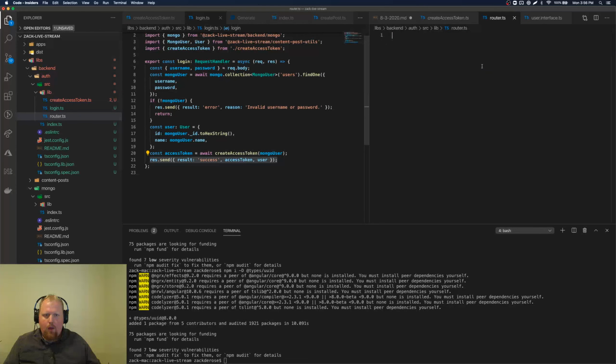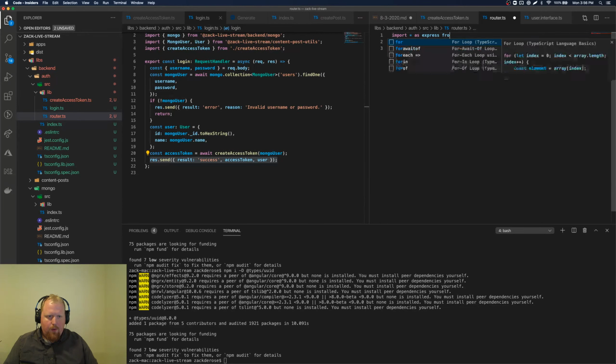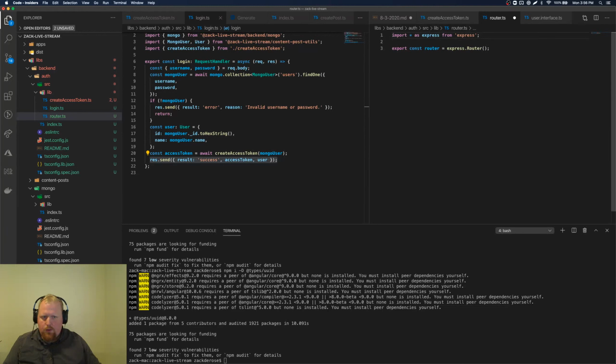We're going to export, let's see, export constant router equals express.router. Make sure we get an express up in here. Import star as express. Express. Go. There's our router.